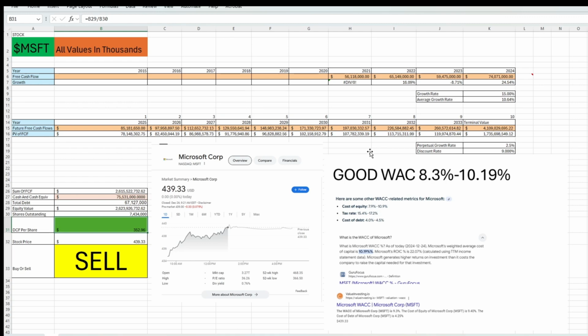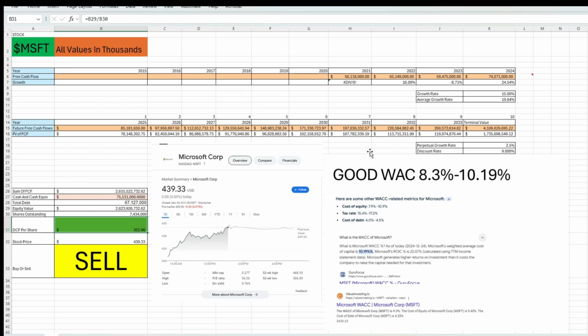So let me know what you guys think. I love this company, though. I do have to say, I think everything about the company is amazing. And I think it is the most justified of a high price out of any of the Mag 7, other than Amazon, which I haven't even really looked at. But I definitely think if you're going to look for a company to hold over the next 10 to 20 years, I don't think you can go wrong on an individual company basis with Microsoft for the amount of quality you're getting. I just think that right now, this second, it might be a little bit expensive, but it also might just keep running upwards.